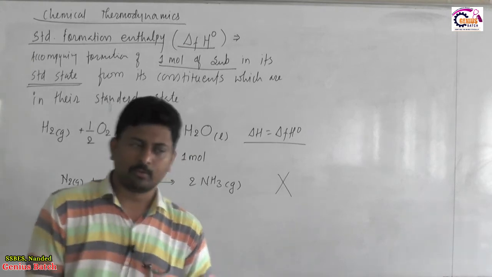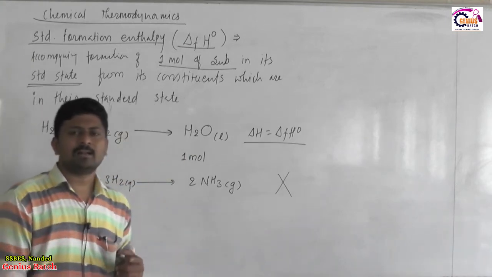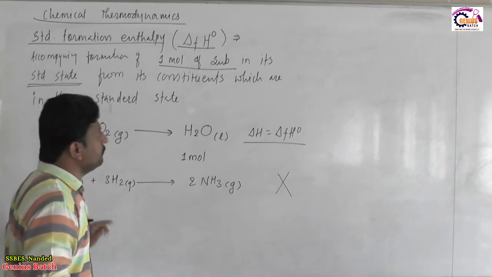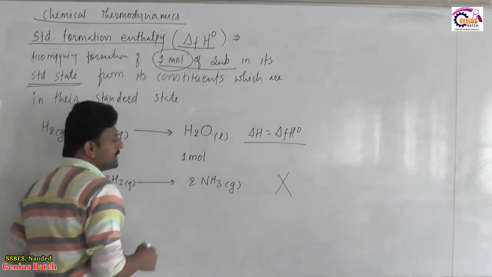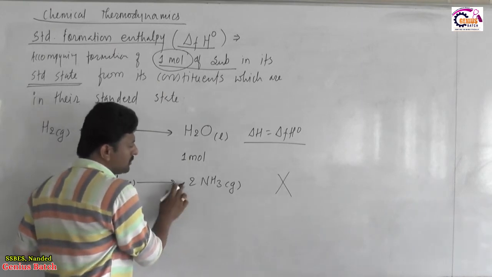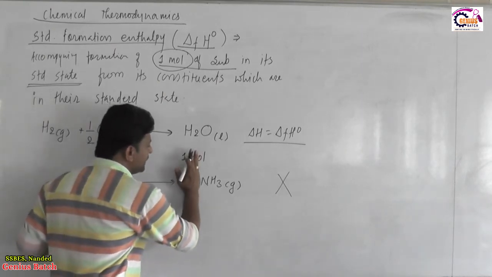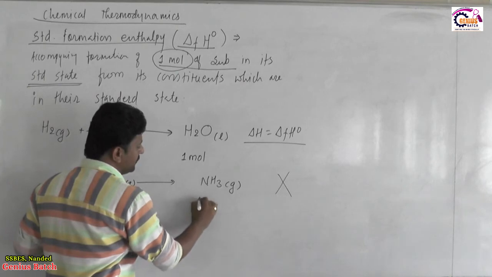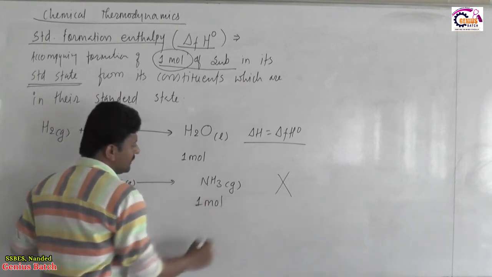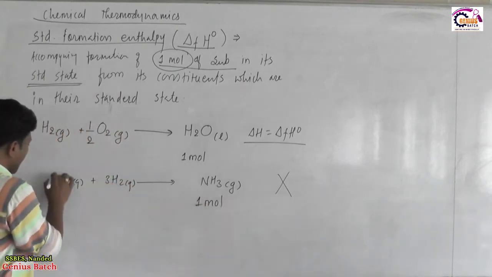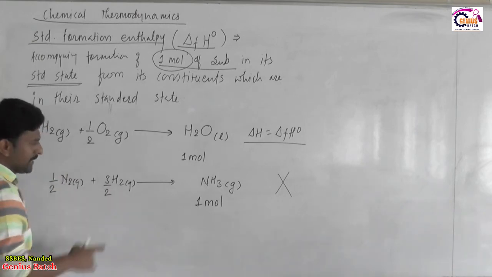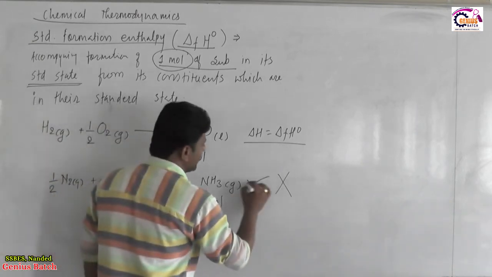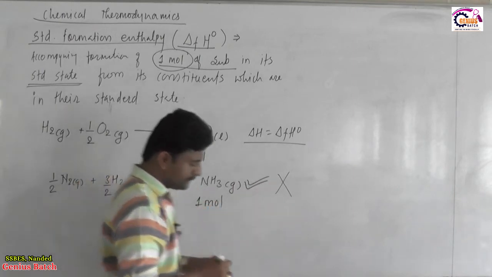Now, why is it not a standard formation? Because standard formation involves formation of 1 mole of a substance, and in this reaction we produced 2 moles of ammonia. If we consider this for 1 mole NH3 in a gaseous state, that will require half mole of N2 gas and 3/2 moles of H2 gas, and now this will become a standard formation equation.